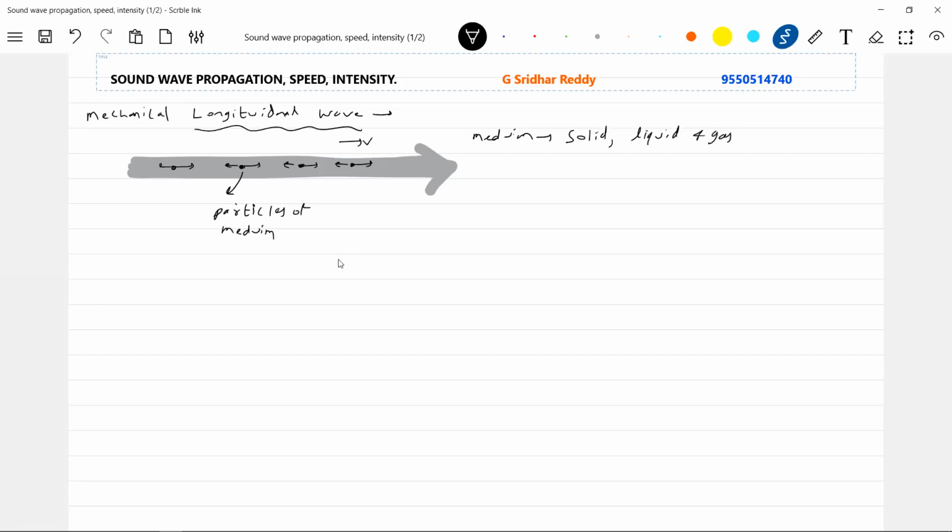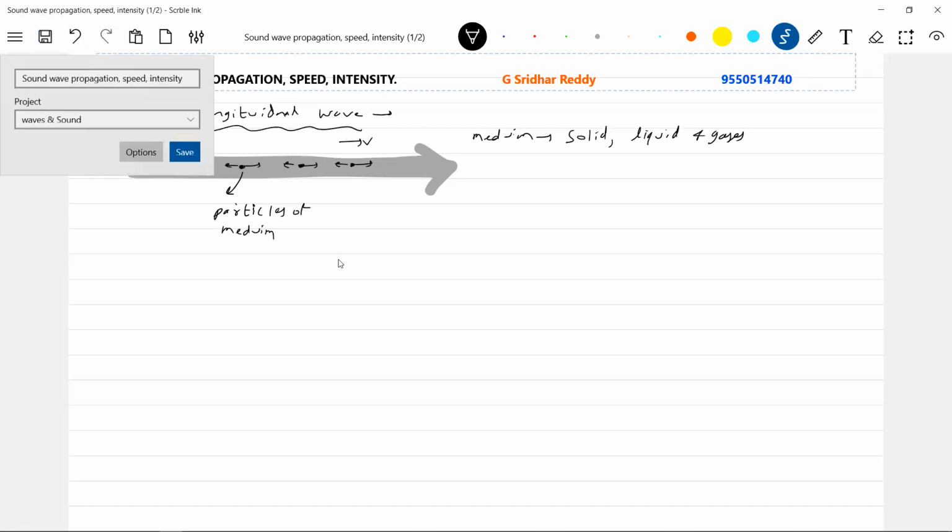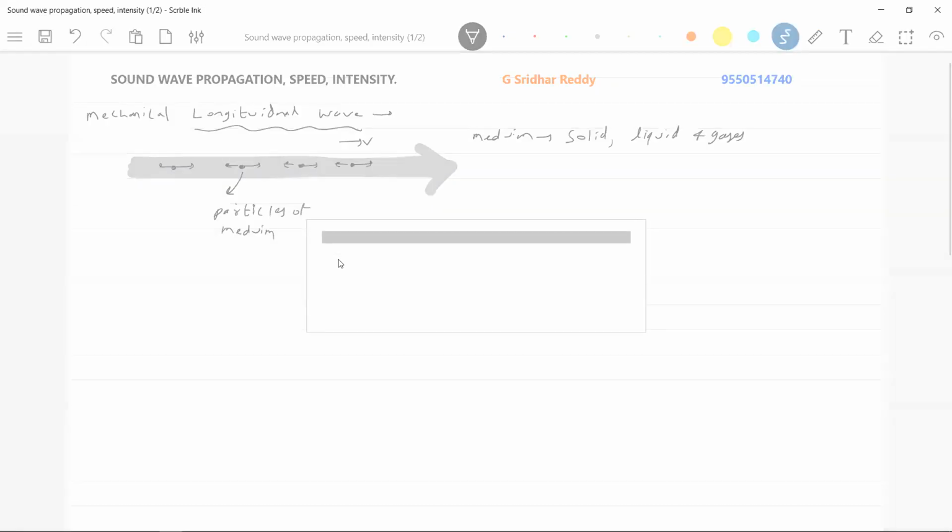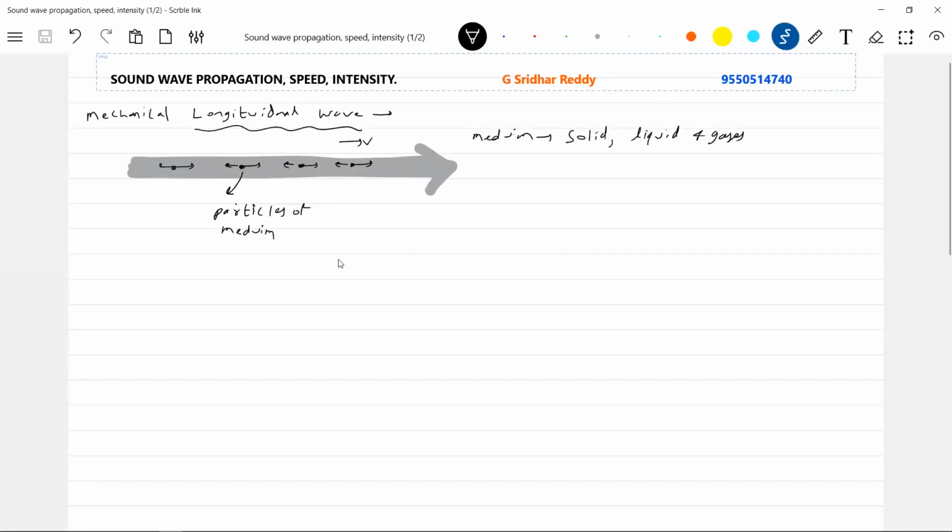Solid, liquid, and gases. What was the medium for the transverse wave propagation? It was a rope. That's all. We didn't go for any other thing. Can you remember? Here, what happened for sound wave? The medium can be solid, liquid, gases. Solid means some rod. Liquid, best example, water. Gases, air, the best example. So here we will take the medium to be all these examples. Then what is the example of a mechanical longitudinal wave?